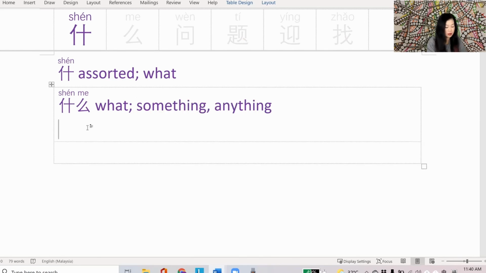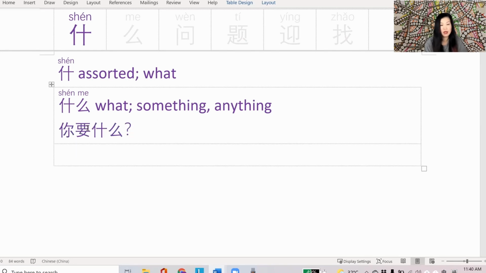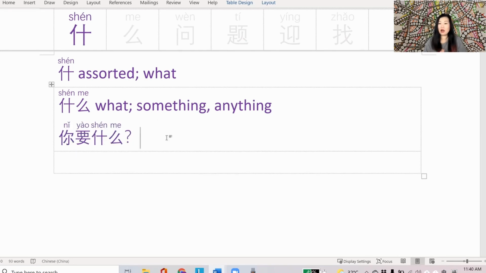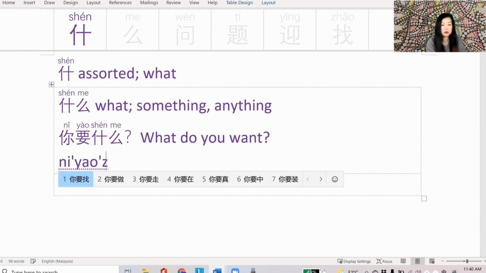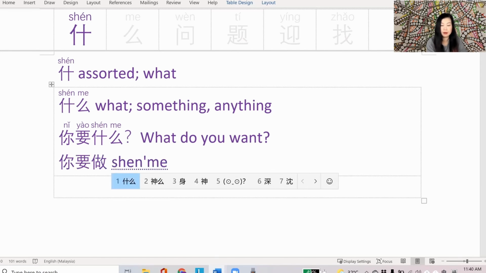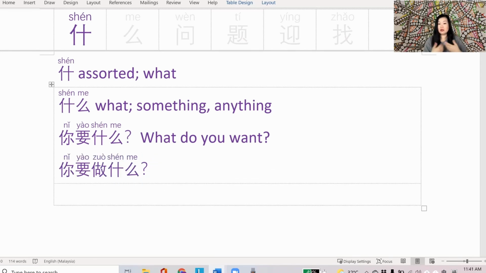I can say something like 你要什么? 你 is you. 要 is want. Here I'm asking, what do you want? Or do you want something? 你要做什么? Here specifically 做什么? What do you want to do?